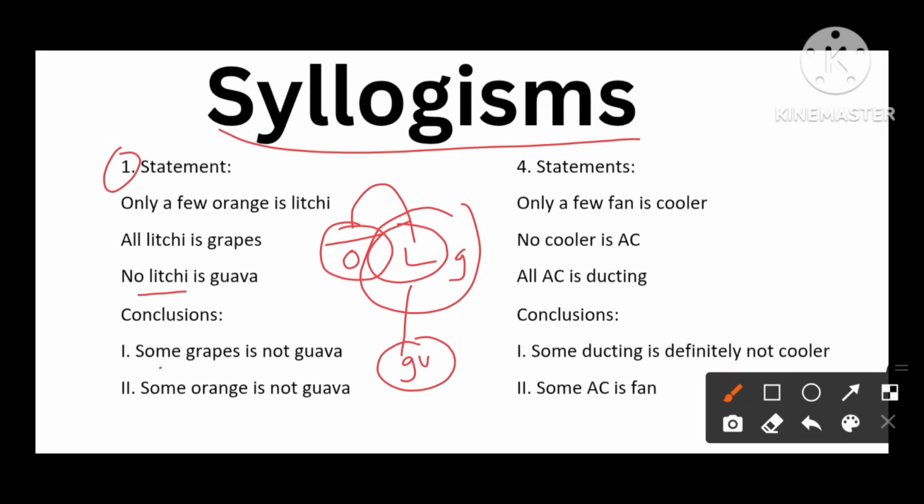Let's see conclusions. Some grapes is not. Here we see not. So what we check is all grapes can be guava or not. All grapes can be placed inside guava. It is not possible because of lychee sharing with grapes. So all case fails. All case fails means some not case will be true. Next, here we again see not. So what we check is all orange can be guava. All orange can be placed inside guava. It is not possible because of sharing with lychee. So all case fails. All case fails means some not case will be true. So both 1 and 2 are true here.